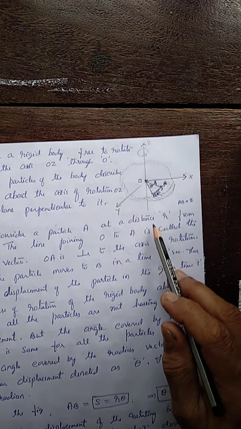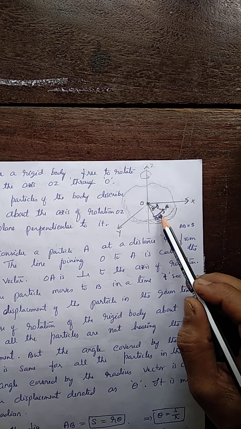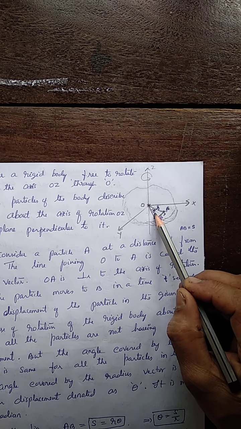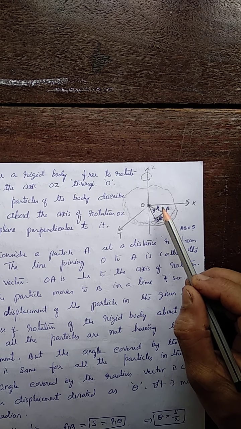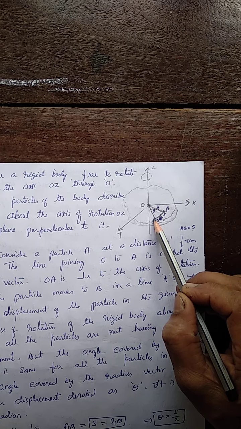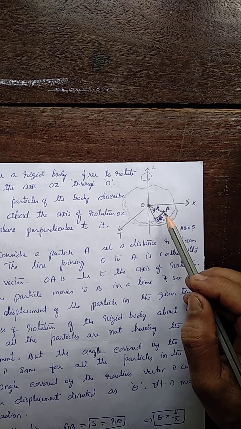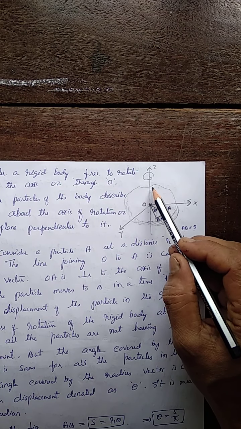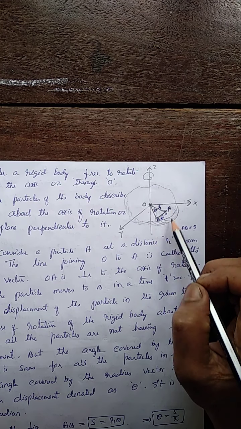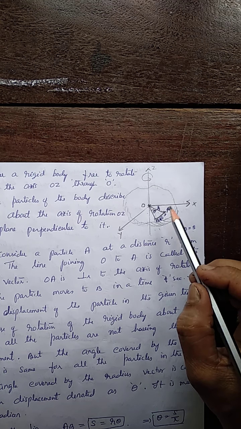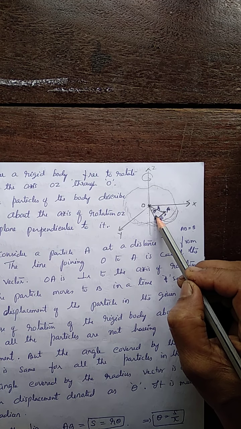Now here what we see is that the angular displacement of all the particles remains constant in case of this rotational motion. Whatever particles you consider on the body, all the particles will have the same angular displacement theta.